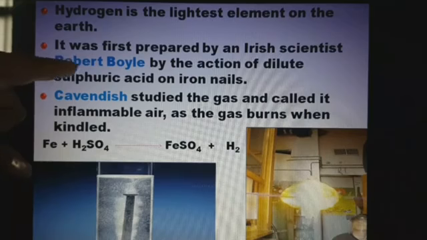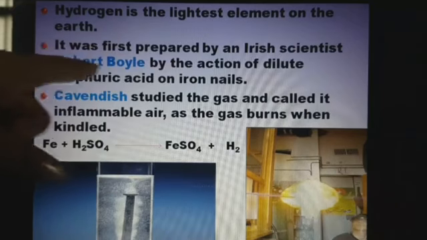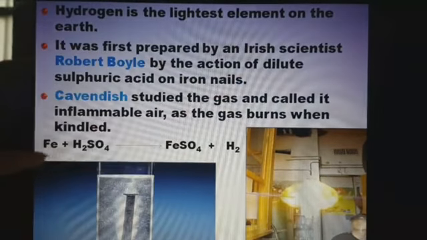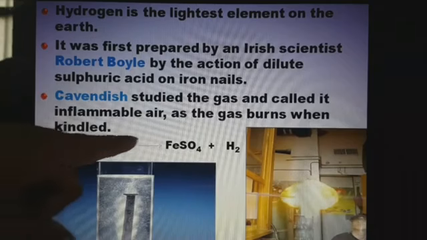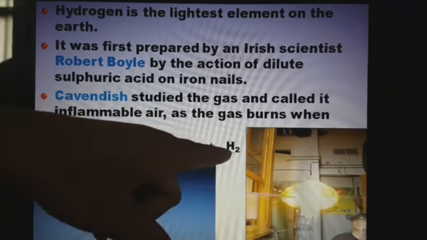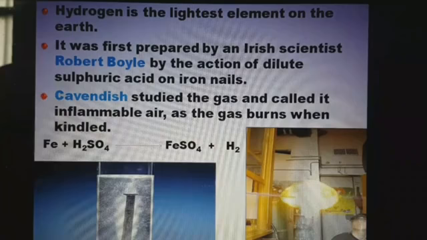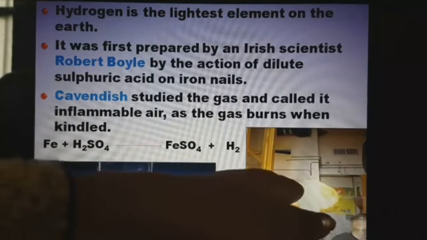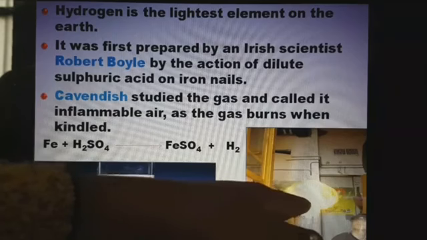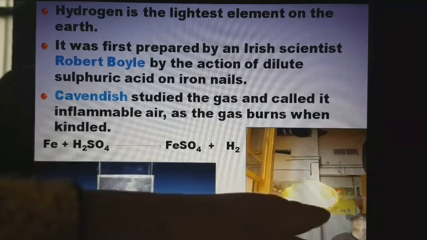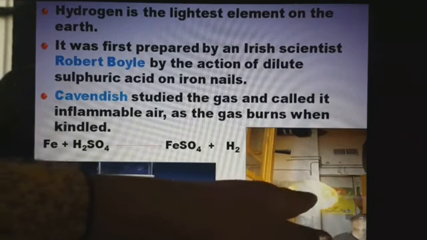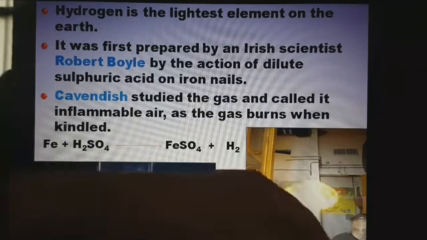I have told you Robert Boyle first prepared hydrogen by the action of dilute sulfuric acid on the iron nail. So this is the reaction: when iron reacts with dilute sulfuric acid, ferrous sulfate forms and hydrogen gas evolves. And in this figure, as you can see, it is shown that hydrogen is an inflammable air because it burns in the presence of oxygen when it is kindled.